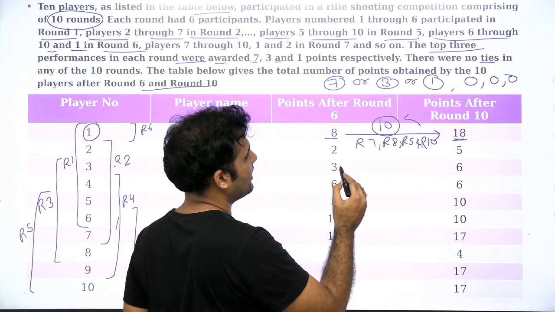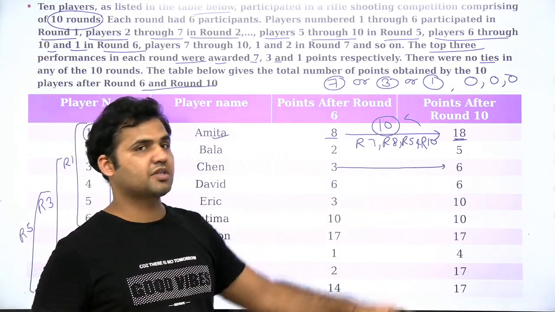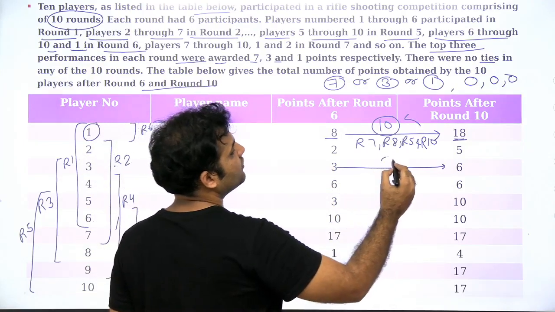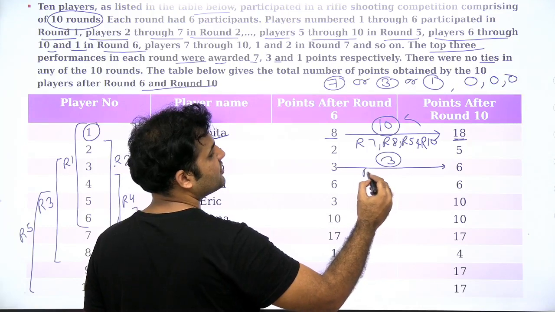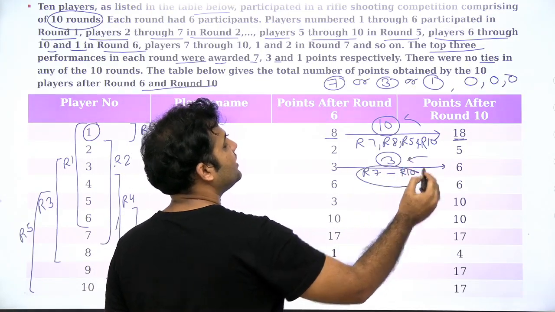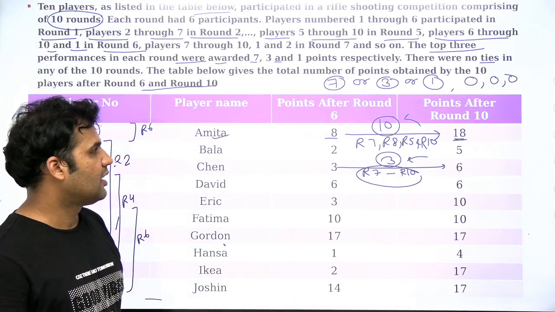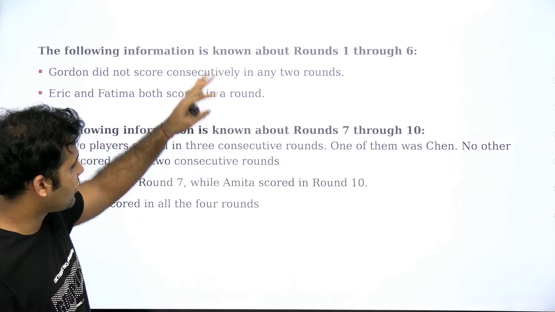Similarly, you can see that the score of this player is getting increased from 3 to 6. That means the increment is of 3 points. And this score must have been obtained in round number 7, 8, 9 and 10. Right? From round number 7 to round number 10, these 3 points must have been obtained. These are the pieces of information that you have to use, and these are the remaining information.